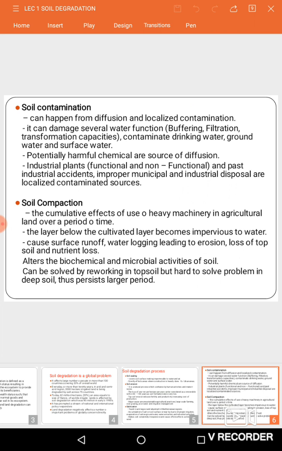And next we'll see soil contamination. This is due to the disposal of industrial, municipal, and commercial wastes. It contains highly harmful chemicals and heavy metals. This will affect our drinking water, groundwater, and also the surface water. And next we'll see soil compaction. It is nothing but the hardening of the subsurface layer due to usage of heavy machineries.